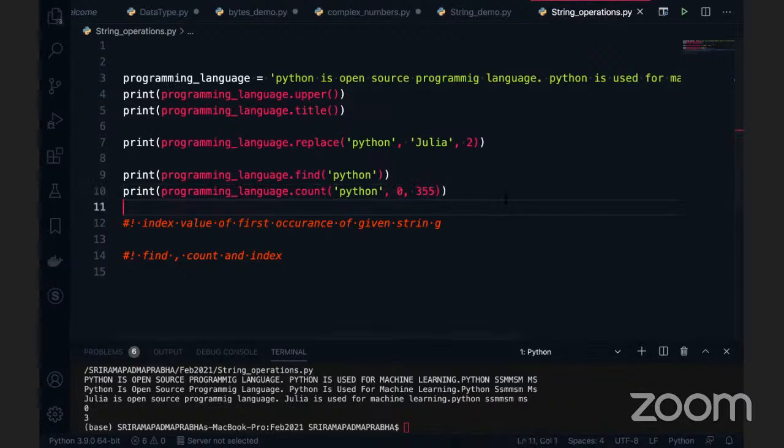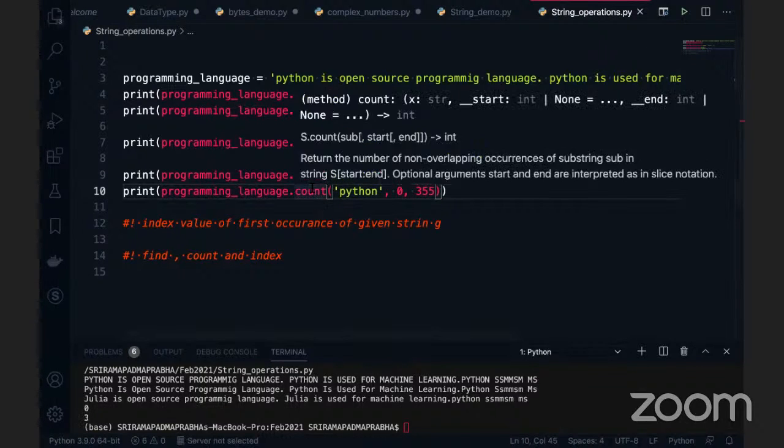Okay, so since you gave 1, it considered from the Y. Yes, that way the first one is not counted. Exactly. If I give 1, then at 0 the P is there, so it is considering YTHON as a separate string, but you are passing Python. So that is omitted and not considered for the output. So you can see 2 times, because I'm giving 355 here. If I give 0, it will consider the first occurrence too. That's where this count function works.